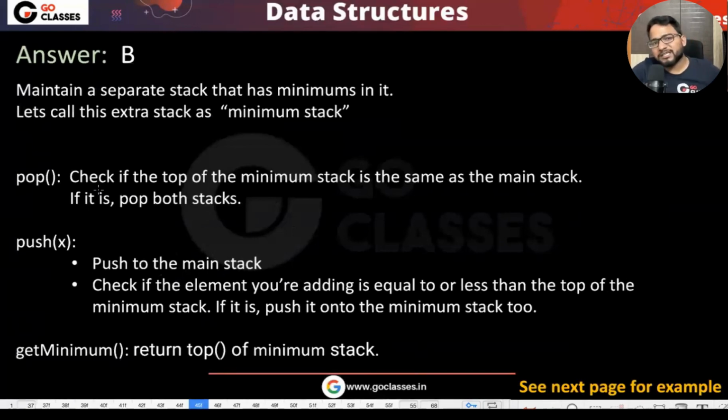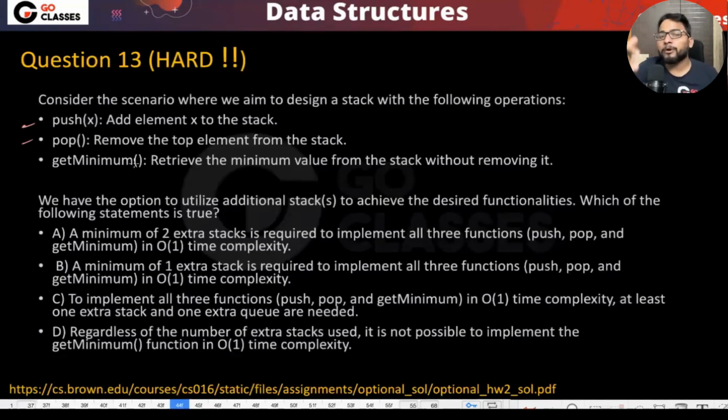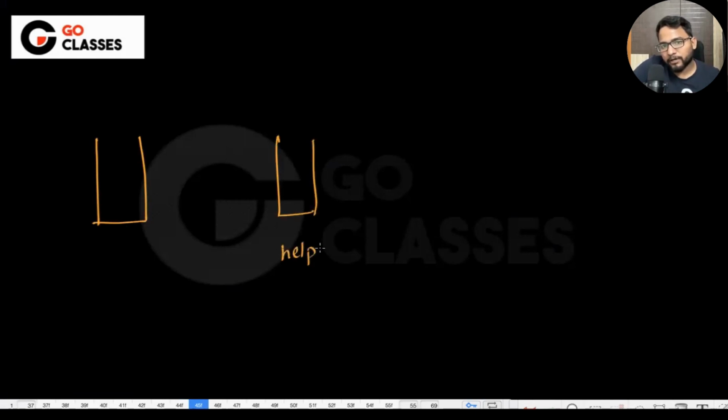Let's just see. Generally we can implement push and pop in order one, but we want to do it in such a way that we get the minimum also in order one. So what will we be doing? I will take one extra stack. In the solution, I called it the minimum stack, so I am calling it the minimum stack here also. This is my original stack.